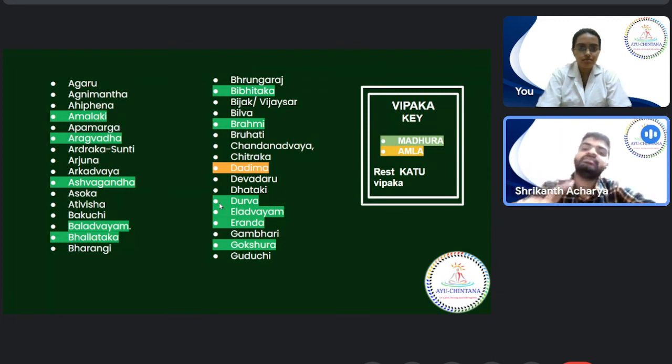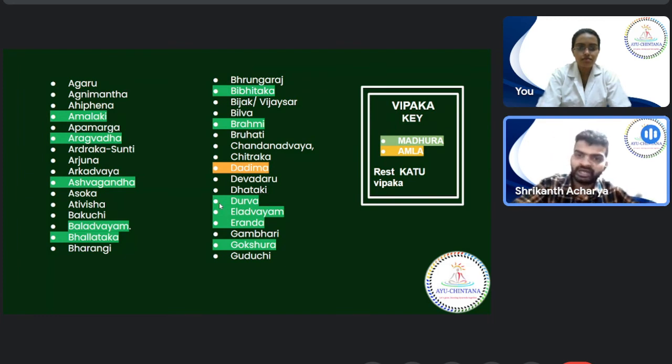Say for example, today I got Dashanakanti Churna. Dashanakanti Churna has in it about, I guess, 14 ingredients. So there are 14 ingredients, and how they act on the gums or the teeth is by the effect of their gunas, which is nothing but their Rasa Panchakas. Okay, so we'll start.